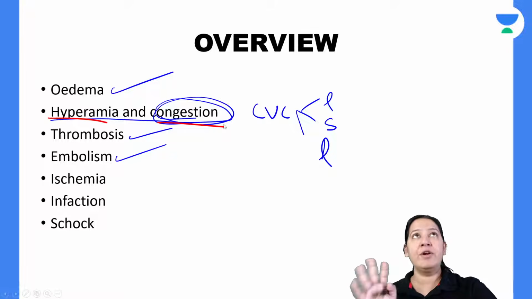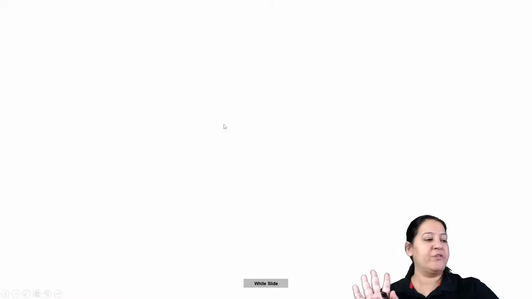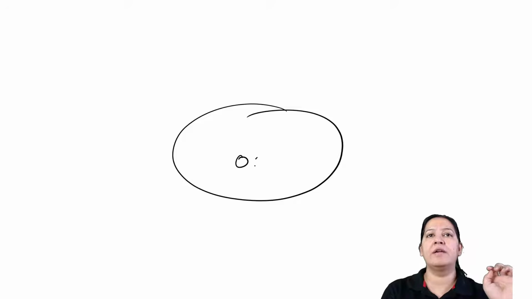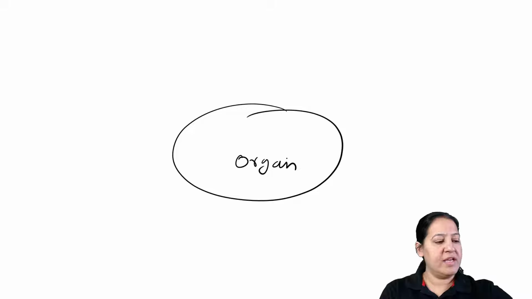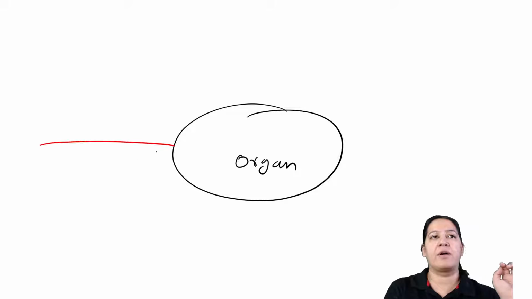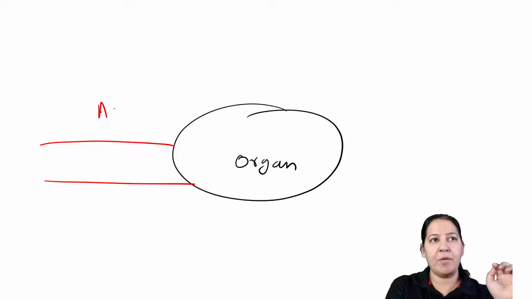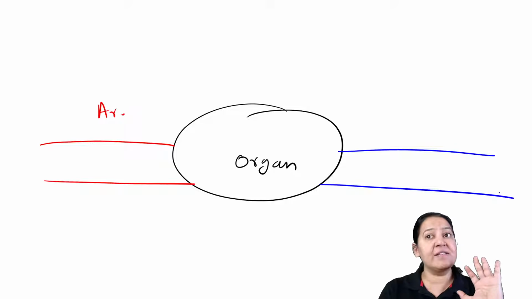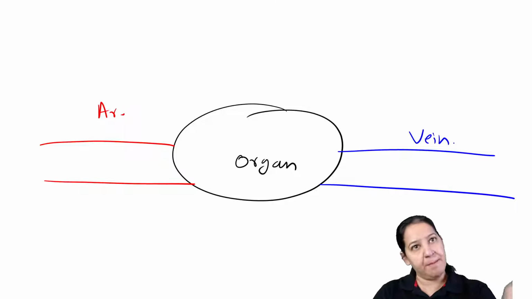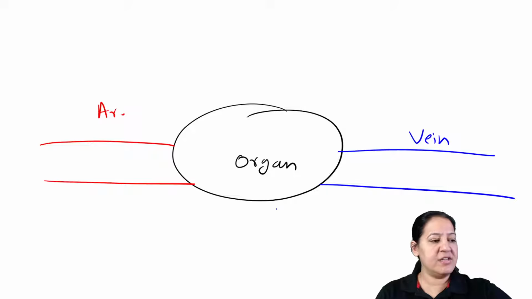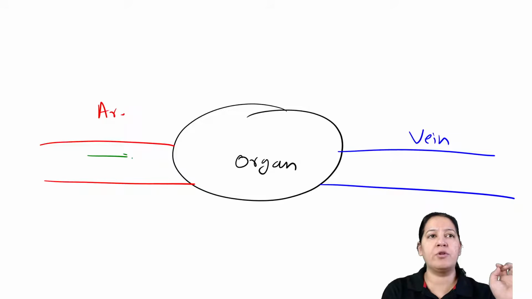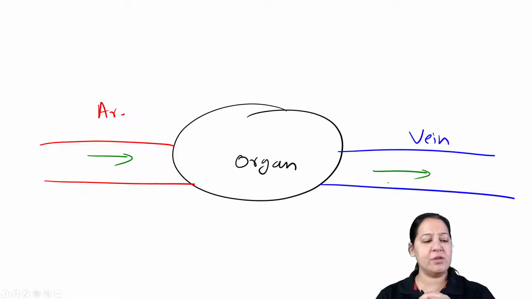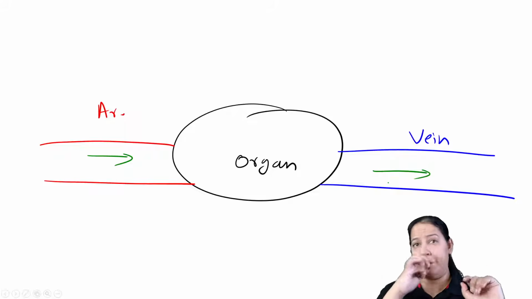For that, I would like to draw a diagram for you, right? So listen, you can see there is an organ. This is the artery of this organ supplying pure blood to this organ. Here is a vein. The vein is carrying the impure blood away from the organ. So see the direction: the artery is giving pure blood to the organ, and the vein is carrying impure blood away from the organ. So this is the blood supply of this organ. It can be any organ of the human body.